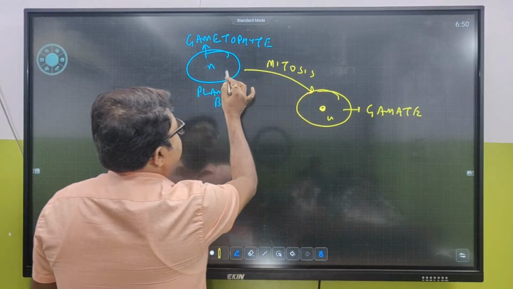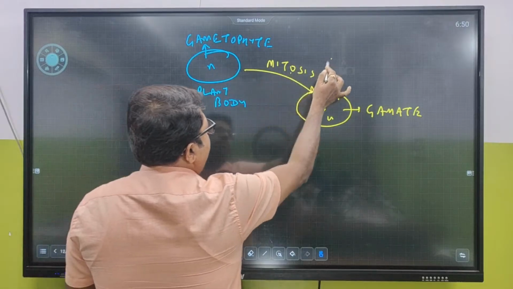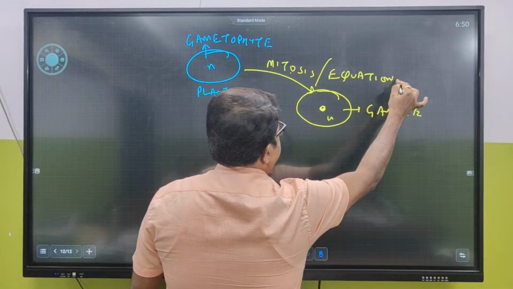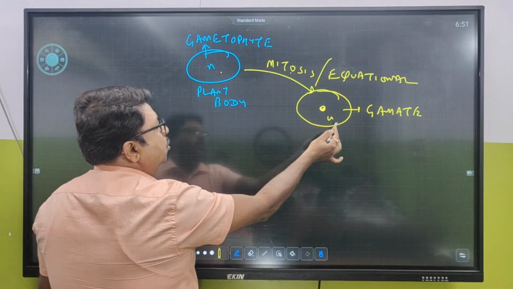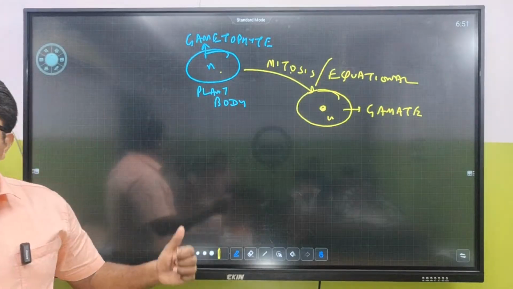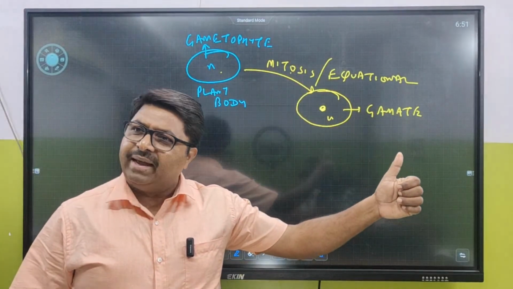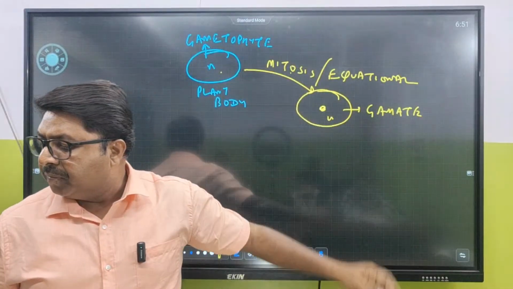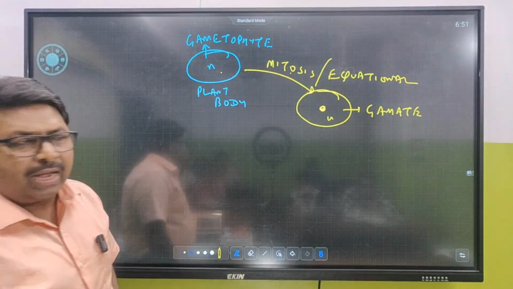This is also a gamete, and in gamete what is the chromosome number? N. Because mitosis means what? What is the other term for mitosis? Equational division, where the chromosome number is going to remain the same. If the original is N, it will make an equal number of chromosomes, in the form of N only. So this became a gamete. It has formed into gamete.